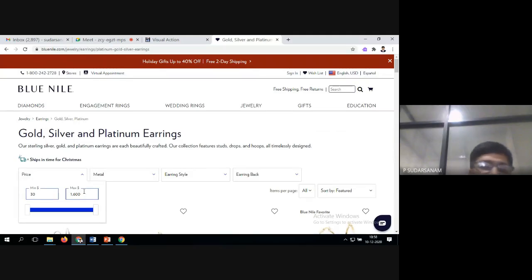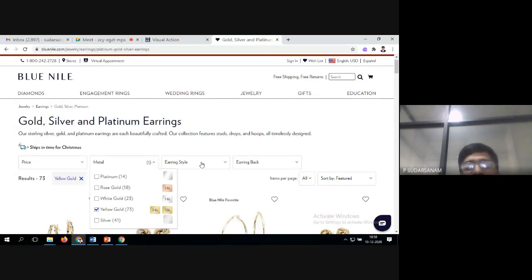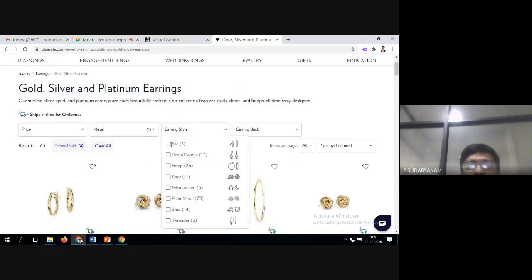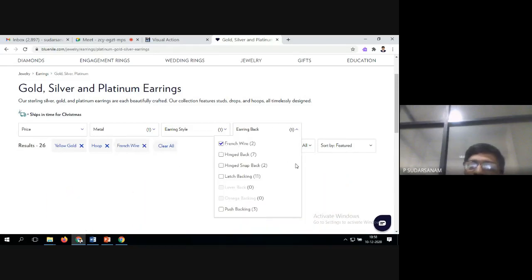For example, if I want 700, minimum and maximum. Metals, 14K or 18K or whatever you want. Earring styles, models, you can select which one you want. Here also you can select which one you want.